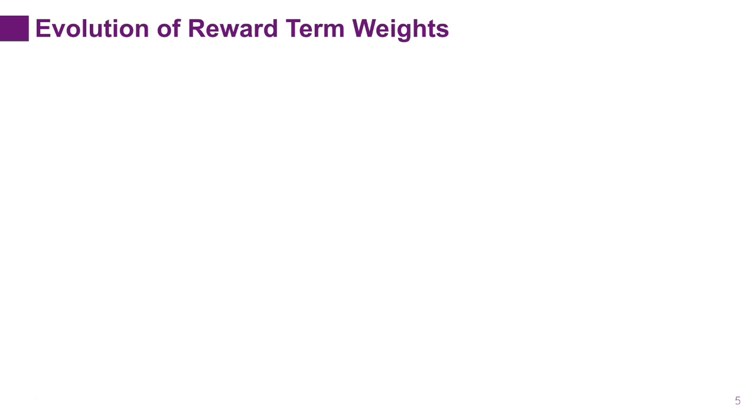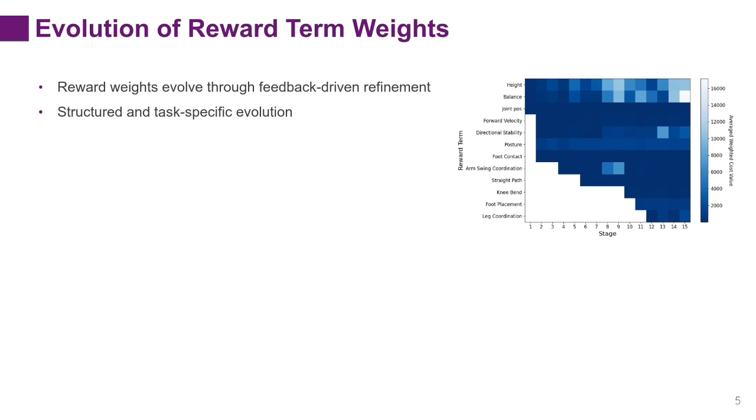The evolution of reward term weights is a key factor to understanding how language models represent motion. This slide shows how the reward term weights evolve over the refinement process. At a high level, the weights are updated through feedback-driven refinement. And importantly, this evolution is structured and task-specific rather than random.